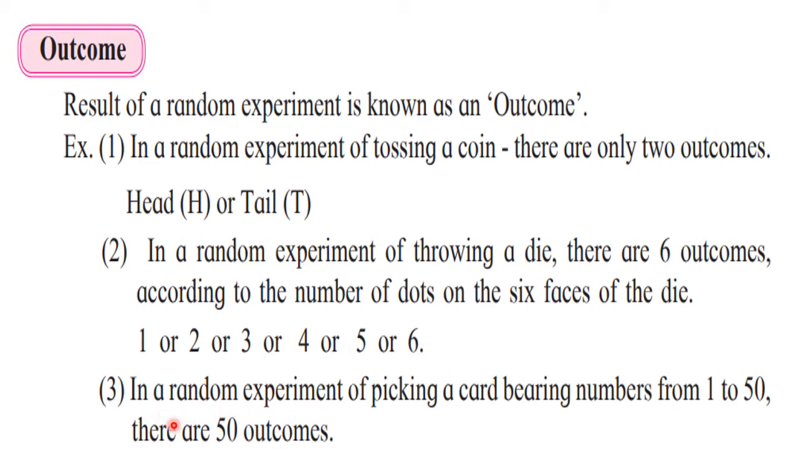One more experiment is given. Suppose a random experiment we have of picking up the card which bears the number from 1 to 50. Now since the numbers are 1 to 50, we have 50 outcomes. We can get any number out of those 1 to 50 numbers. Correct? So the result of the random experiment is called as outcome. Now let's go ahead towards the next concept.